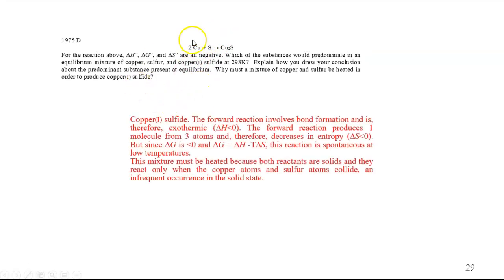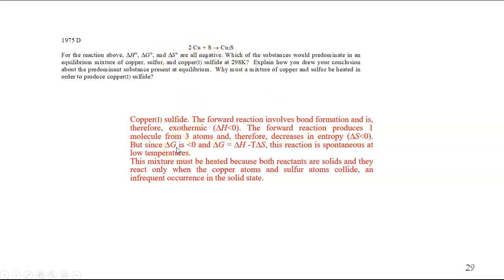And here we are. The answer is copper 1 sulfide is favored. The forward reaction involves bond formation and is therefore exothermic, so delta H is less than 0. They didn't ask you to explain why delta H is less than 0. They want you to explain, given that delta H is less than 0, why this is negative. So I consider this extraneous information. Similarly, the forward reaction produces 1 molecule from 3 atoms and therefore decreases in entropy. True, wonderful, but irrelevant. They didn't ask it. They tell you about the change in entropy.